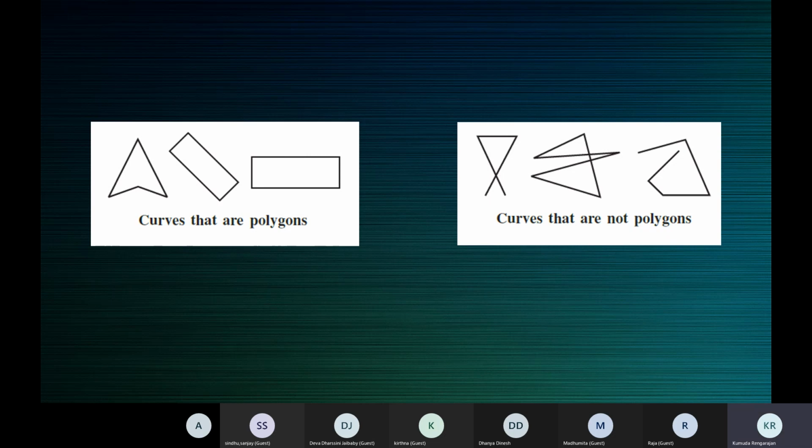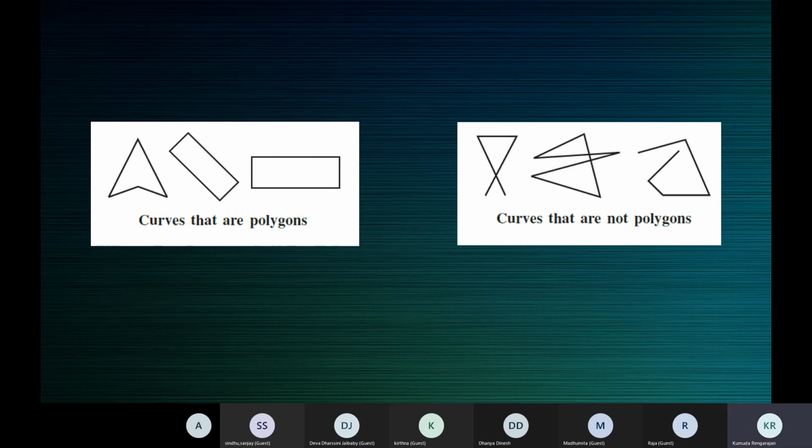If it's a curve and an open curve, we have no further discussion. We stop there.